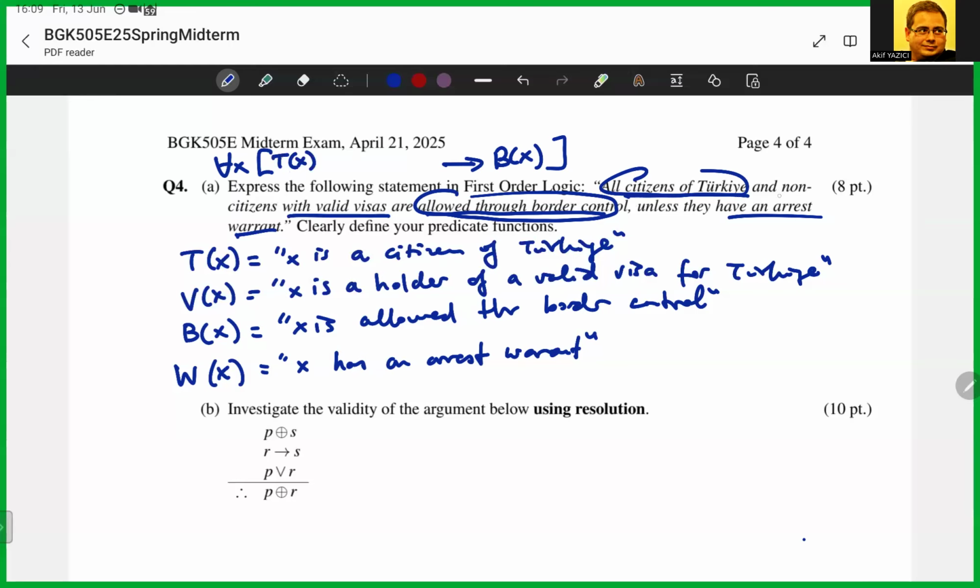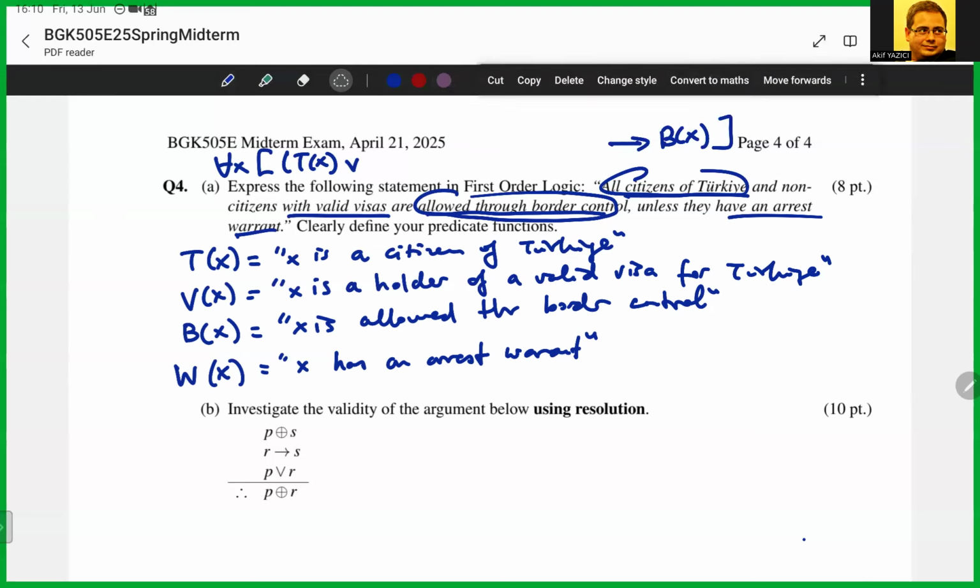And non-citizens with valid visas. So that's T of X. So I'm going to put a parenthesis here. T of X. Or, so I'm going to move this bit here. Or you are not a citizen, but you are a visa holder, so V of X. Okay.